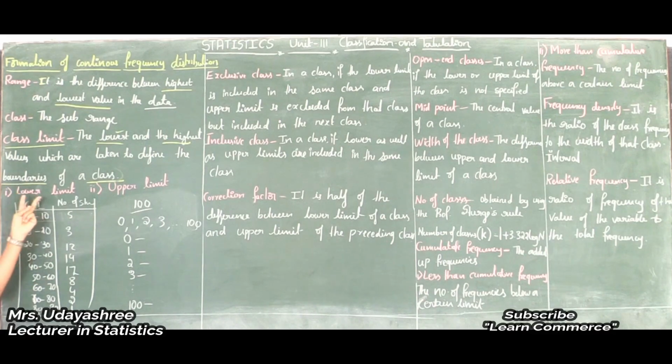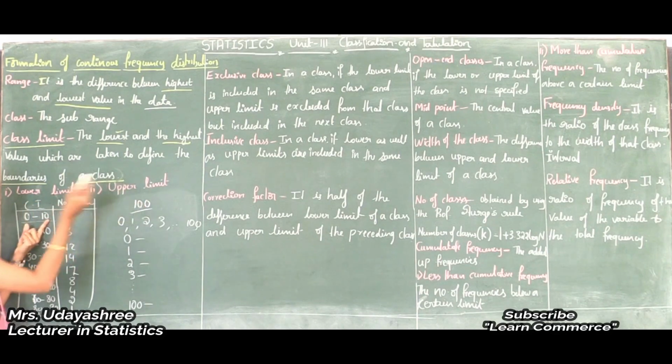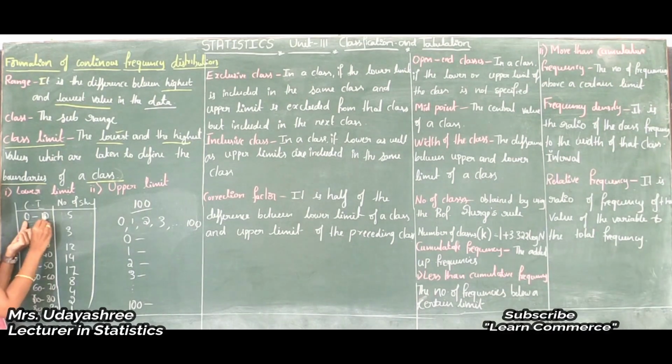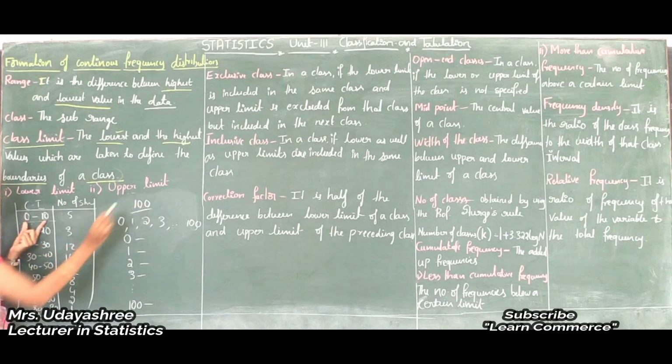In a class limit there are two types. One is lower limit, another one is upper limit. So what is lower limit? Lower limit is the lowest value in the class. For example, if I consider the first class, the lowest value is 0, so 0 is the lower limit. And what is upper limit? Upper limit is the highest value of the class. In this class the highest value is 10, so 10 is the upper class limit.